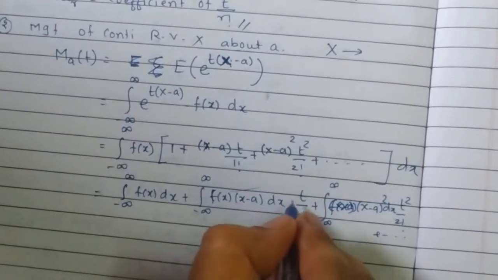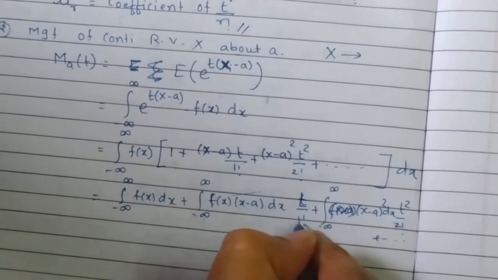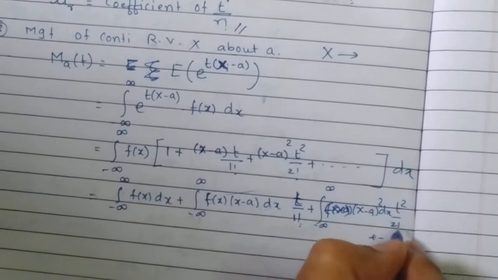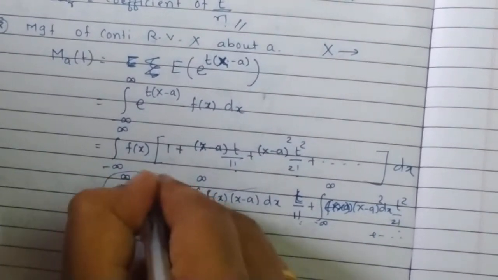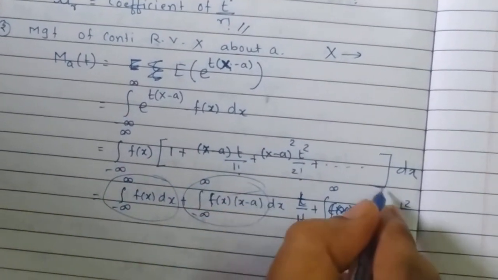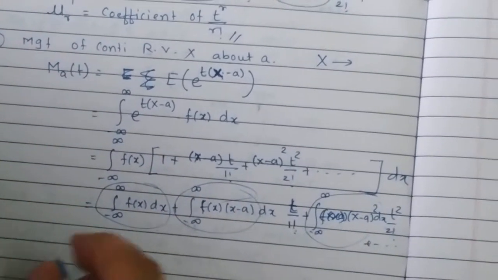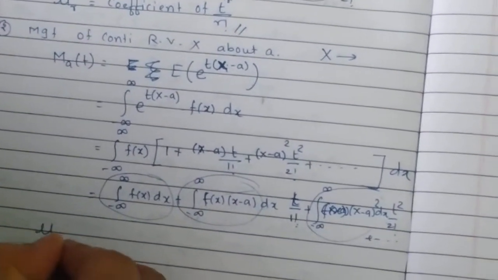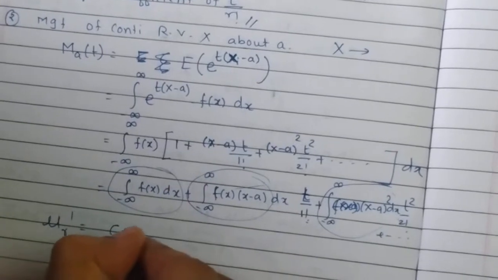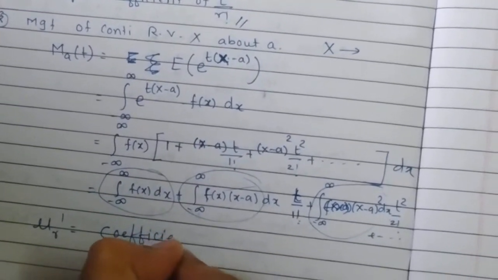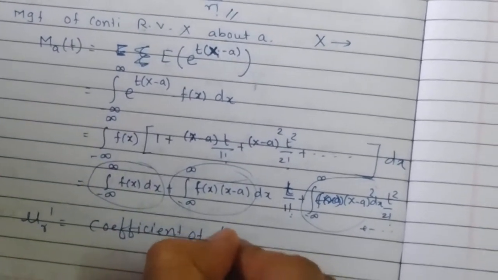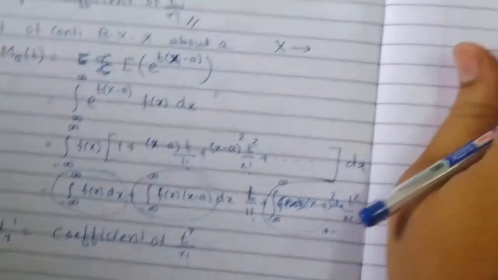Now again, you can see the multiple of t upon 1 factorial, the multiple of t square upon 2 factorial. So what are these? These are nothing but the moments of different orders. So again here, mu r dash is equal to the coefficient of t raised to r upon r factorial.